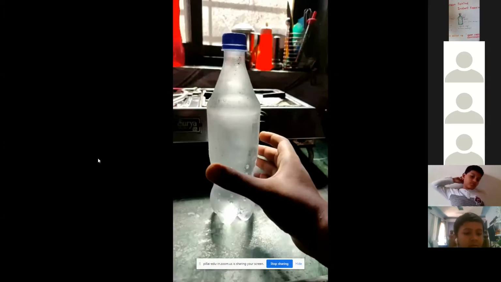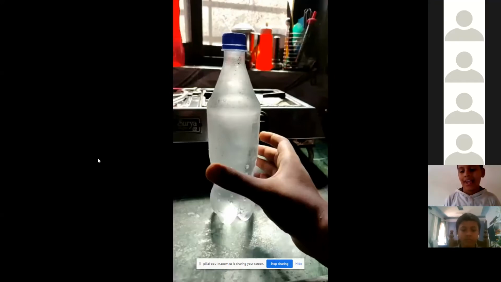Now, as I tap the bottle hard, as you can see, the water crystals begin to form rapidly. So when water changes its state from liquid to solid, that is called ice. The process starts with crystallization.